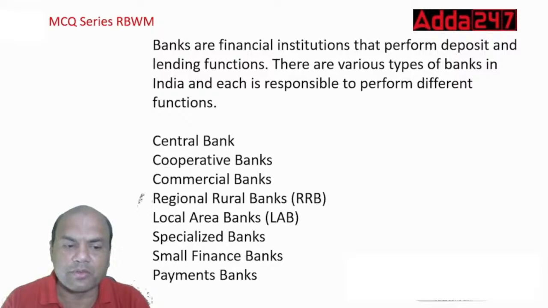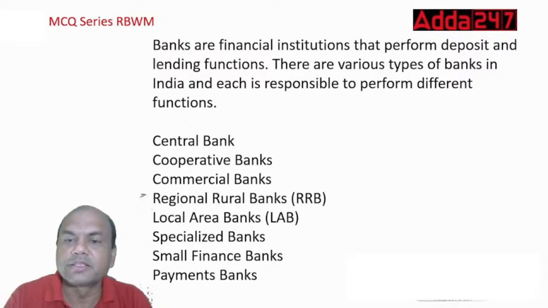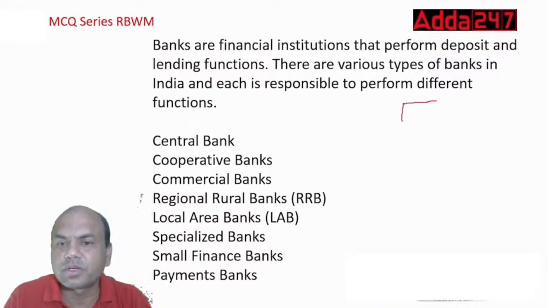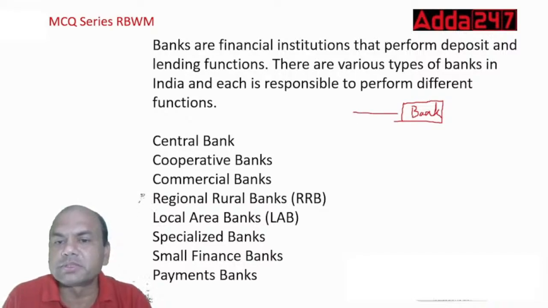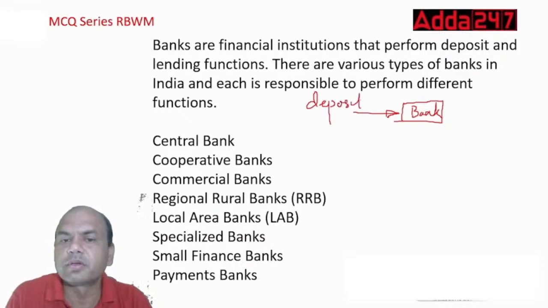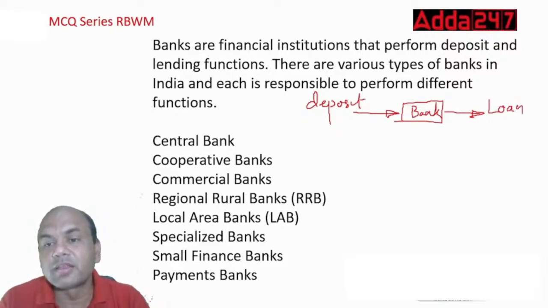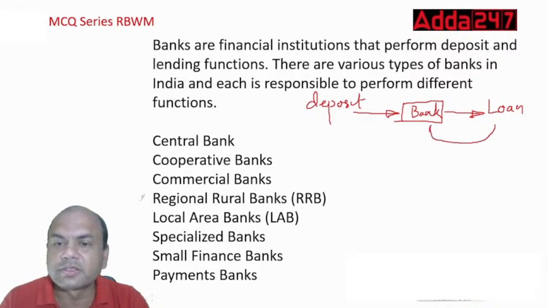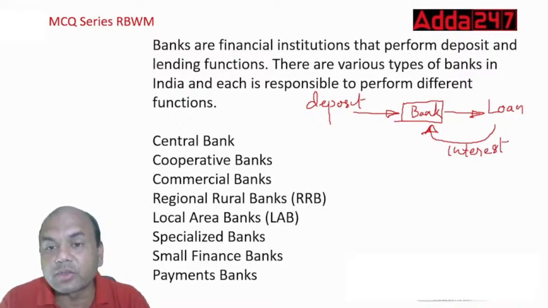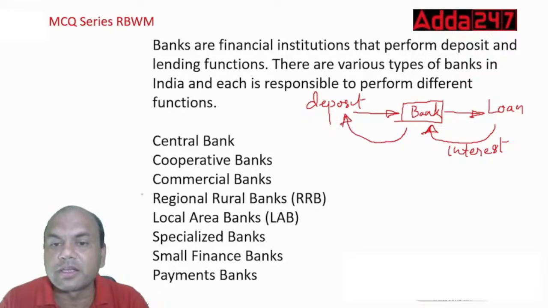Let me draw it over here to make it easier to understand. If this is a bank, there is a depositor over here who deposits the money. Then the bank gives this amount as a loan to this person. How does the bank earn then? The loan person will give the interest, and the deposit person is also owed interest, so the bank will pay the interest to this person.